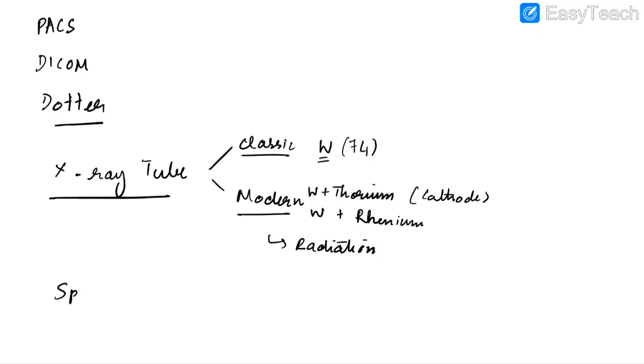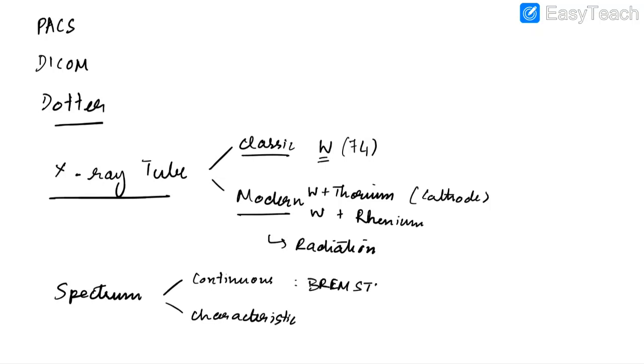Now let us see about spectrum of X-rays. There are two things to remember. One is the continuous spectrum and the other is characteristic spectrum. Continuous spectrum is associated with Bremsstrahlung reaction. This is the reaction which we use in most of the X-rays, whereas characteristic spectrum is applied in mammography.